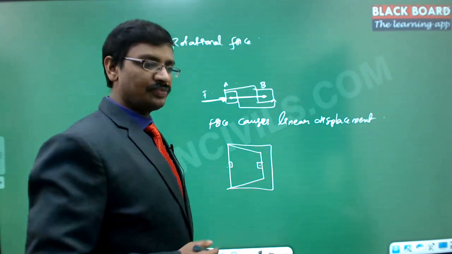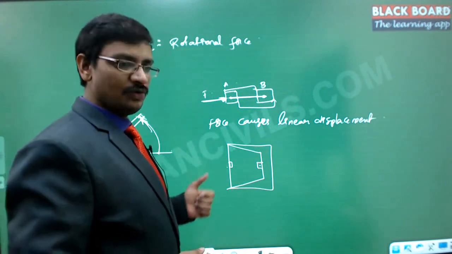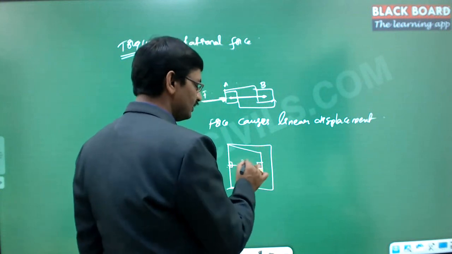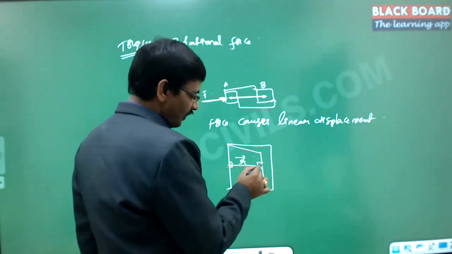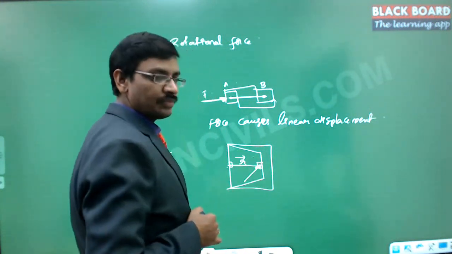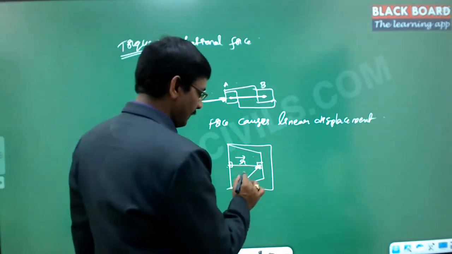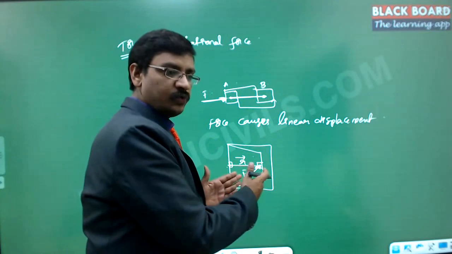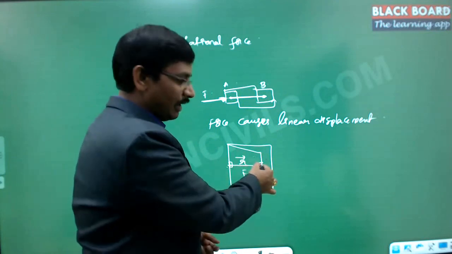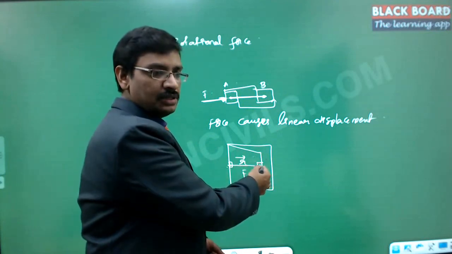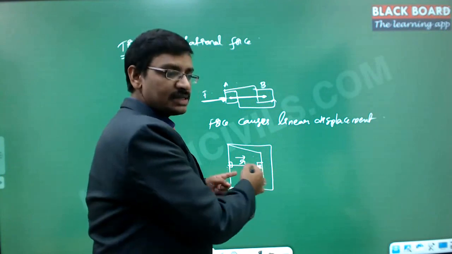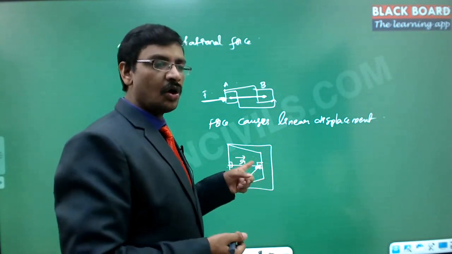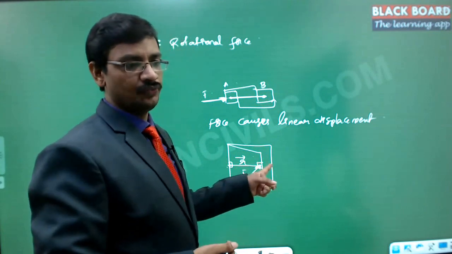But here the more meaningful representation is this: this distance we call the radial distance, and if I apply the force here, the effective force acting on this is only the perpendicular component of the force. So the radial distance and the perpendicular component of the force together decide how much this door moves.